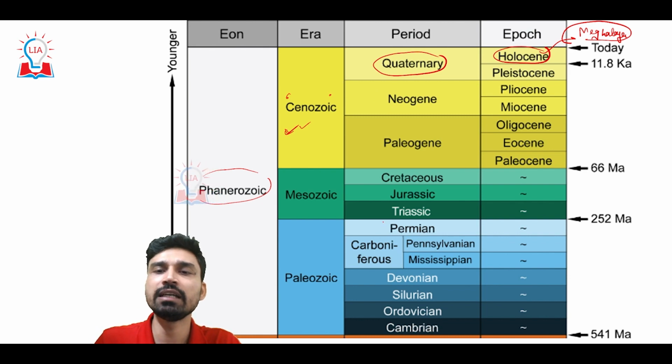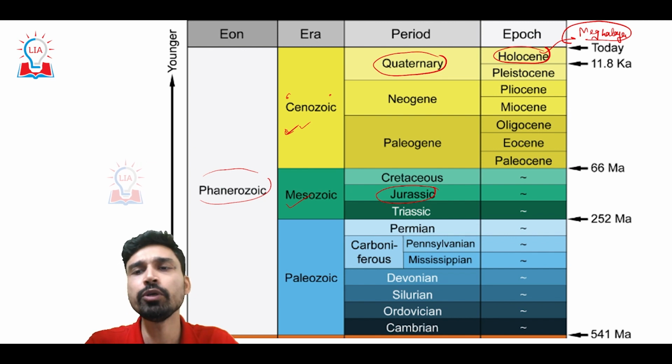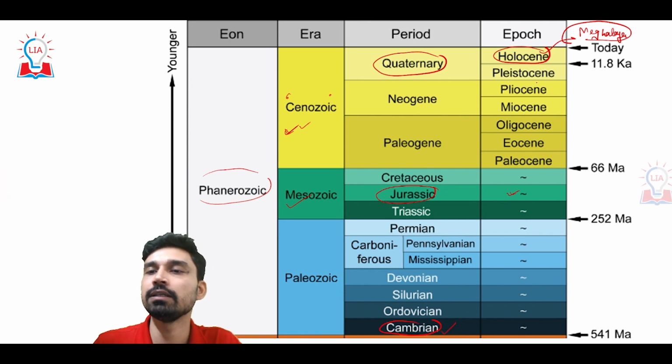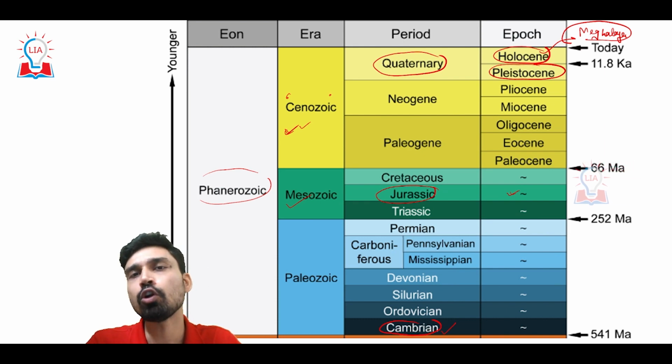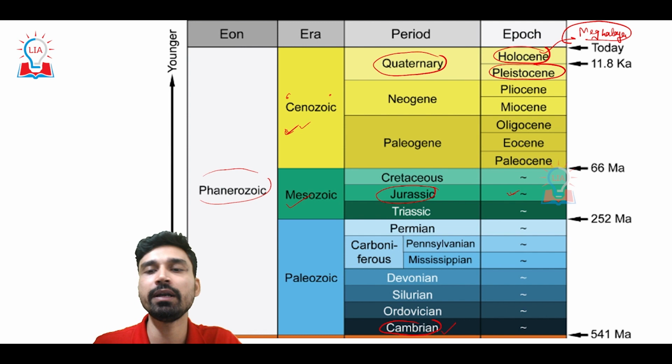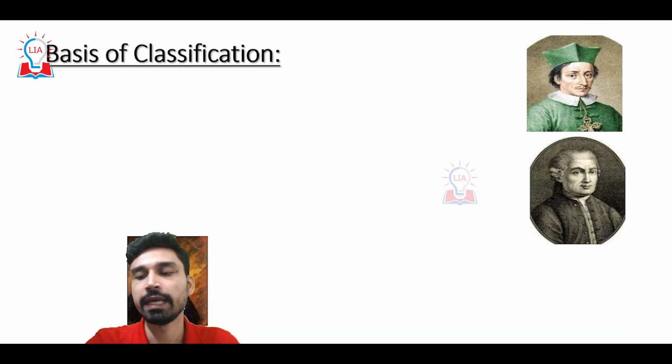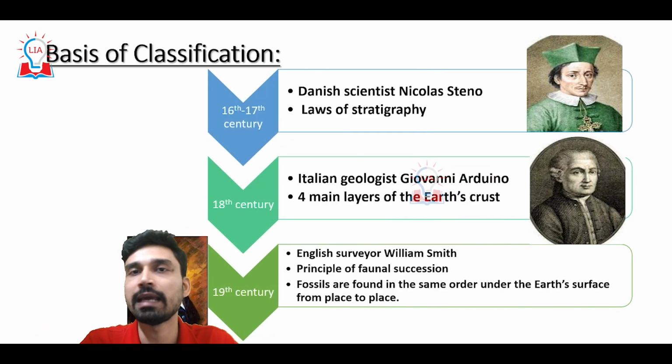Before the Quaternary, we can see several different periods. For example, the Jurassic period, which was part of the Mesozoic era, is when different dinosaurs existed. Before that, we have different eras. The Cambrian period was there, and when the Aravallis formed, for example, we then have the Pleistocene period, when the Great Plains of India formed. A lot of important geological changes have happened in the past 4,500 million years of the Earth's history. To understand this in more detail, there is a need for classification of Earth's history into a geological time scale.